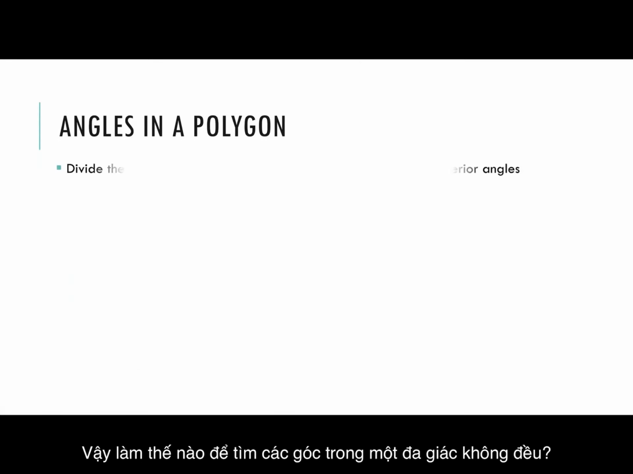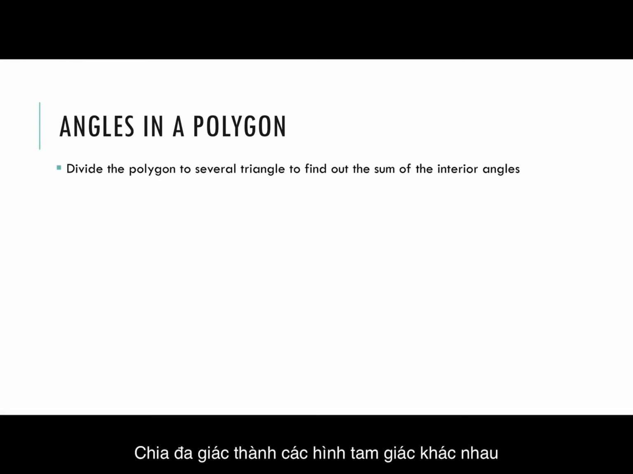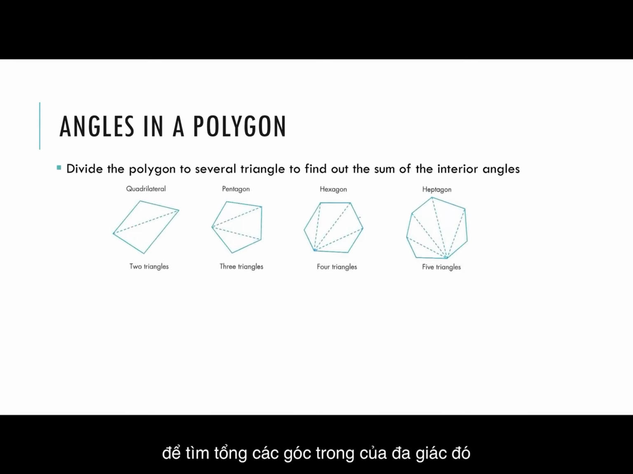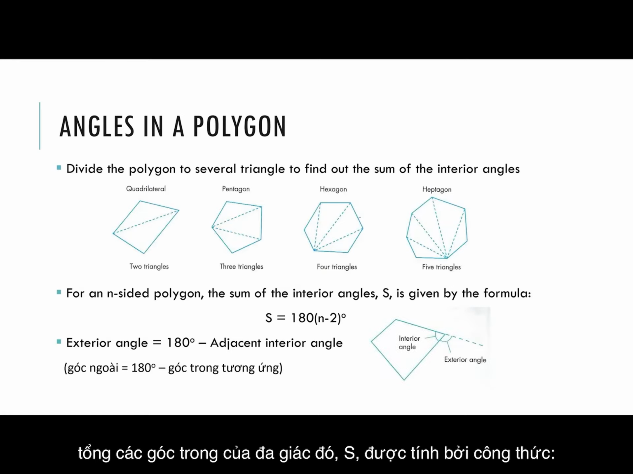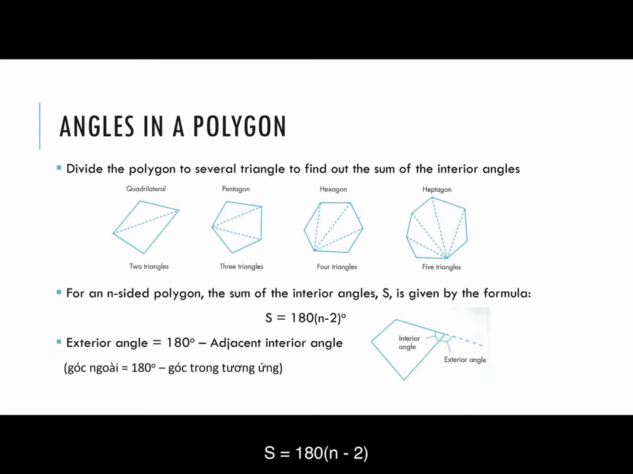So how do we find angles in a polygon? Divide the polygon into several triangles to find out the sum of the interior angles. This is a picture showing that. From the picture, you can see that for an n-sided polygon, the sum of the interior angles S is given by the formula S equals 180 times n minus 2 degrees. The exterior angle is 180 degrees minus the adjacent interior angle.